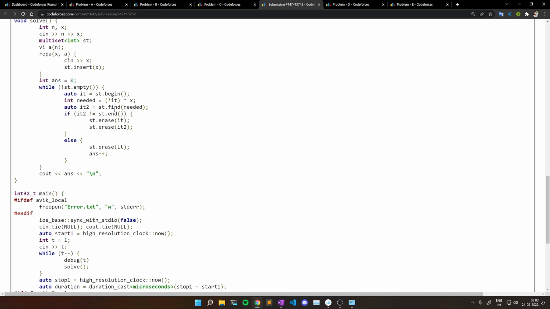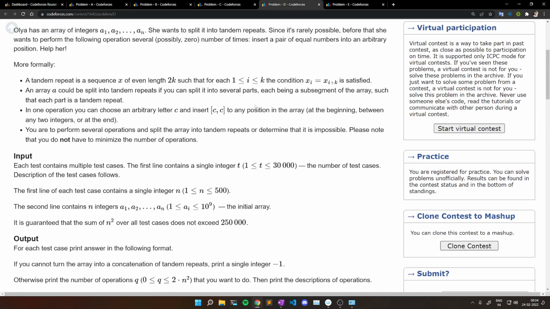And if my needed value does not exist in the set, in that case first I have to insert one integer, the needed value, then those 2 elements will make a pair, and then we have to remove those two elements again. So I have simply erased the first value, and I have increased my answer by 1 because I have inserted one element this time, and finally the answer will be printed. So that was problem C. Now let's see problem D.